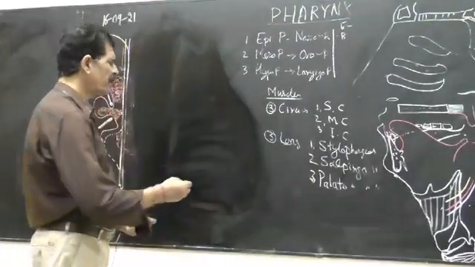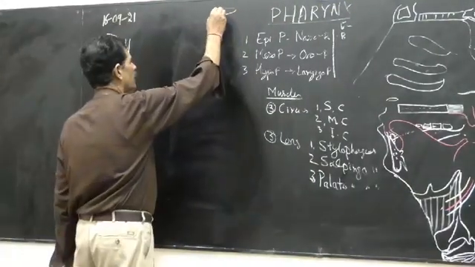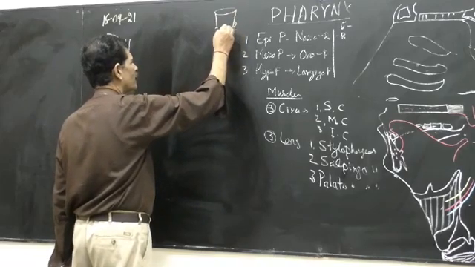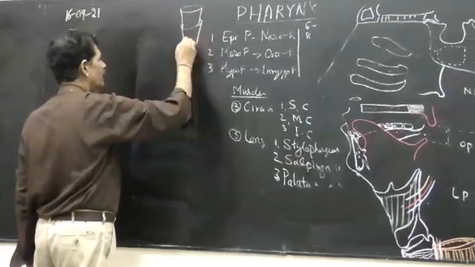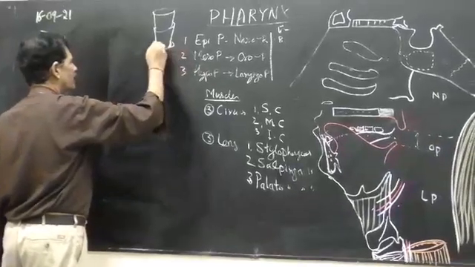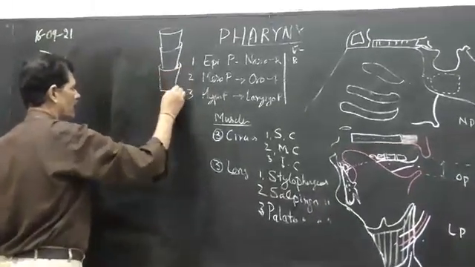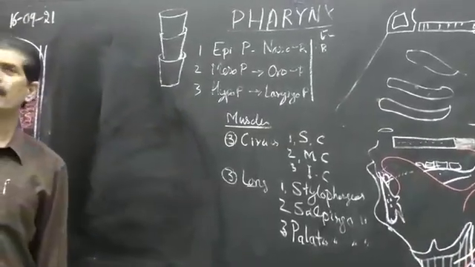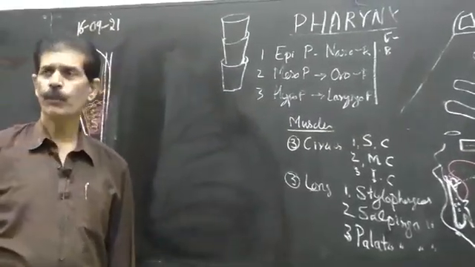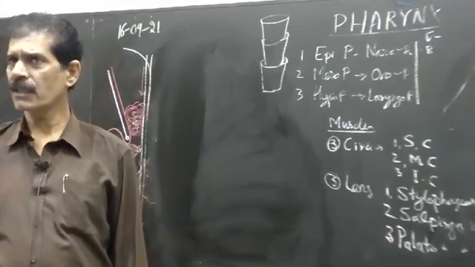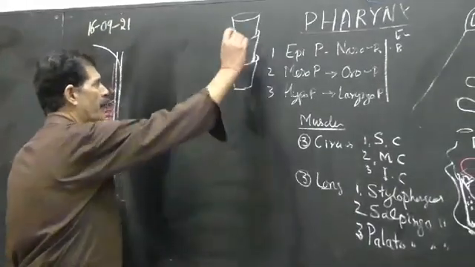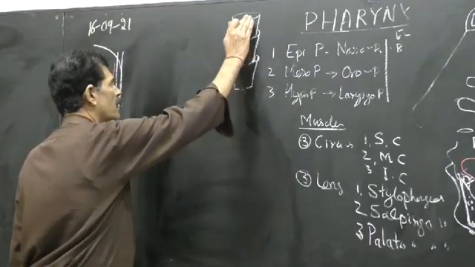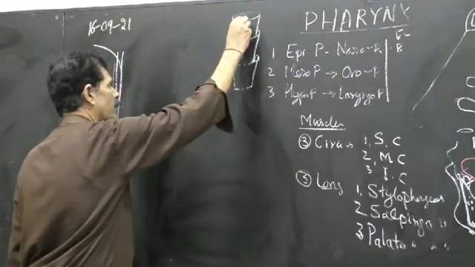You take 3 flower pots and put them concentrically, one in the other. These 3 flower pots represent the 3 constrictor muscles: superior, middle and inferior constrictor.